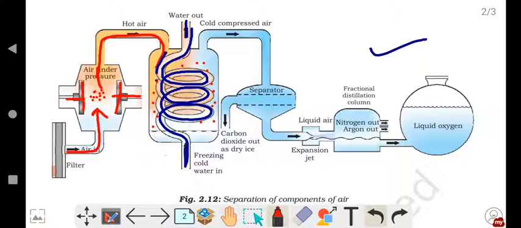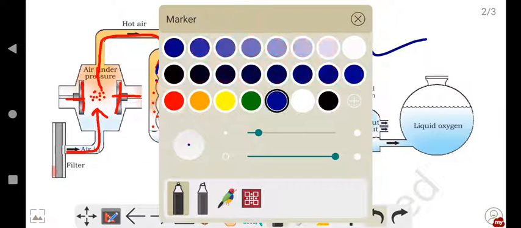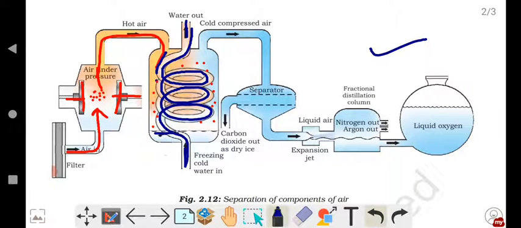The hot air will change its state from gaseous to liquid, and it will be collected as liquid here. So here the air will be liquefied. What do we say? The air is liquefied. Okay, and this cold compressed air is then passed through this tube